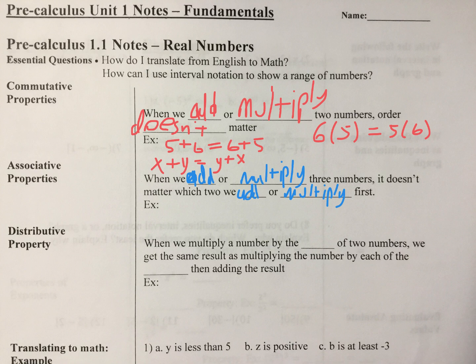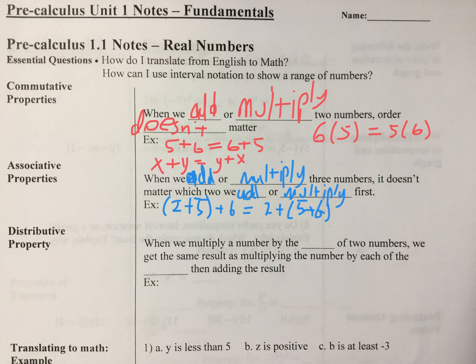So this one would be like if I had parentheses 2 plus 5 plus 6, that would be the same as 2 plus parentheses 5 plus 6. You can probably do the math in your head there that the first one comes out to 7 plus 6, which is 13. And the second one comes out to 2 plus 11, which is also 13.